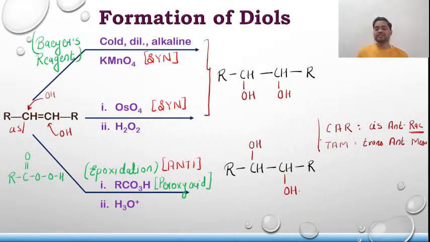These are the shortcuts you can use for anti-addition. For syn addition, it will be the opposite. They are again diols, but depending upon the addition, their stereoisomerism may change.